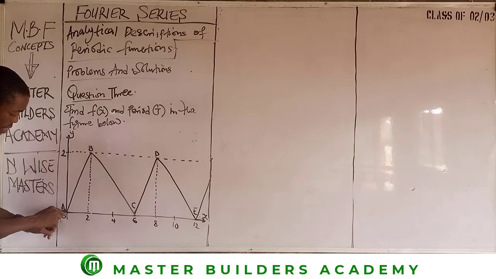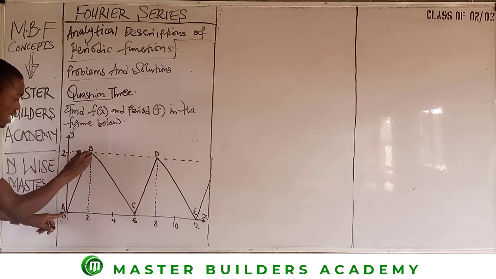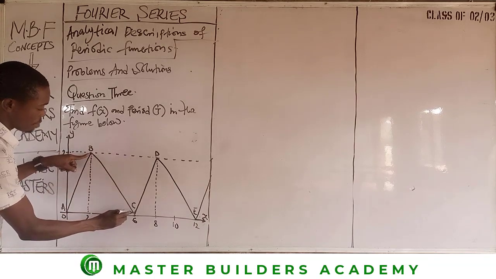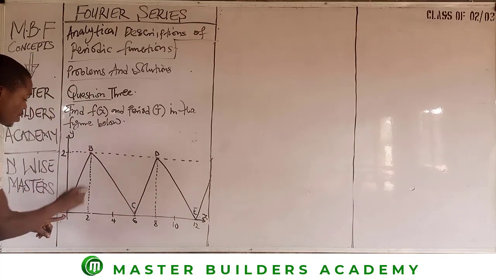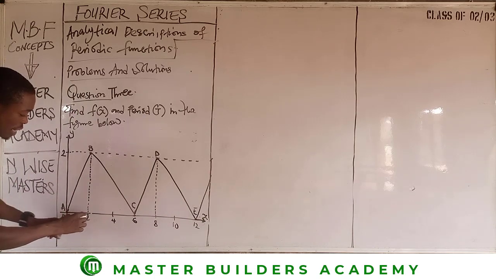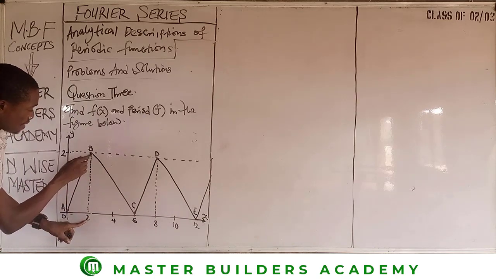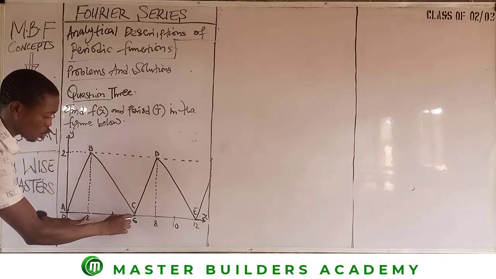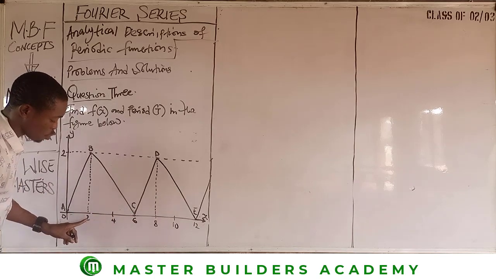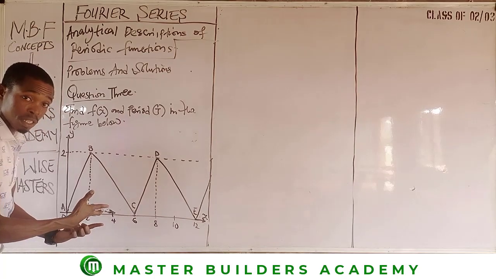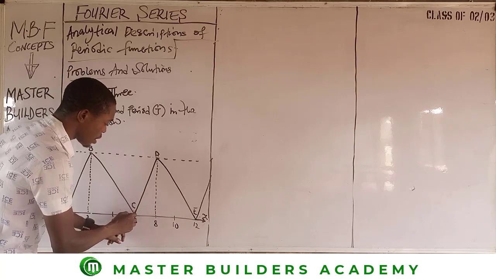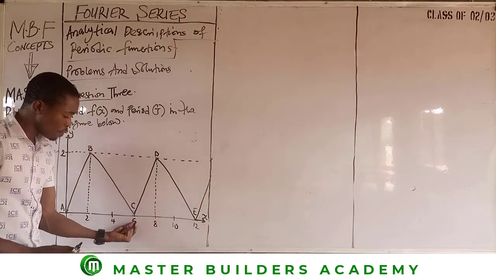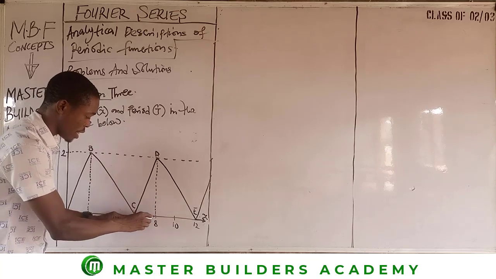If we begin our journey from A, it starts from the origin, right? And then if we move this way, we have line AB, then line BC, then line CD. Now from A to B, I have the interval of x to be 0 to 2. And from B to C, I have the interval to be 4. From here to here is 4. If you remove 2 from 6, you have an interval between this period as 4, right? Then, when you move from C to D, the interval between C and D is 2. If you remove 6 from 8, you will have from here to here as 2.